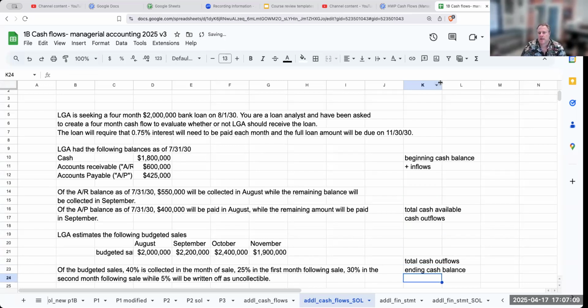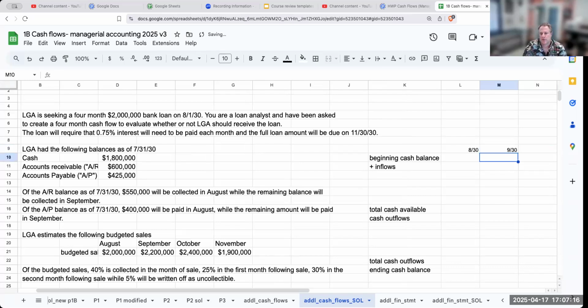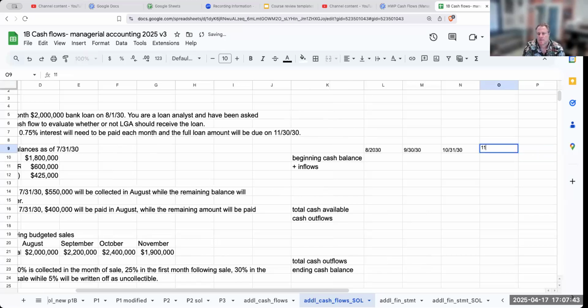And one of the things I like to do: this is August 2030, this is going to be 9/30, it's going to be 9/20/30, this is basically going to be October, and this will be 11.